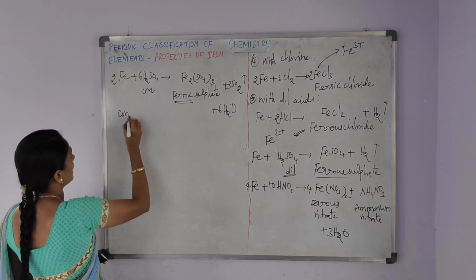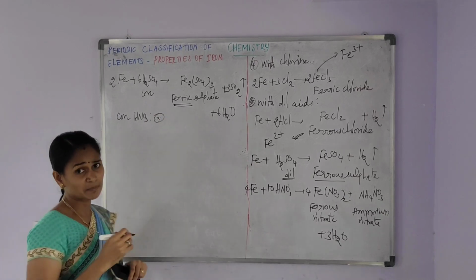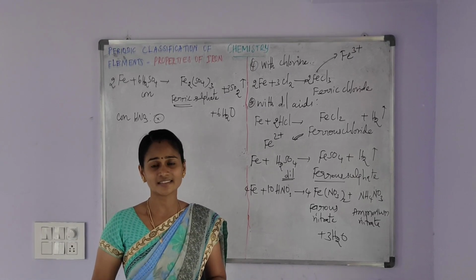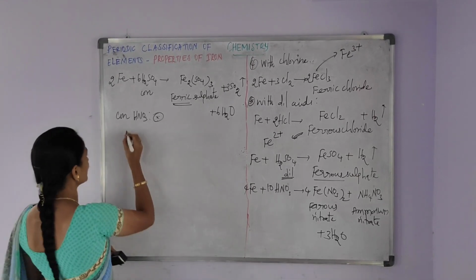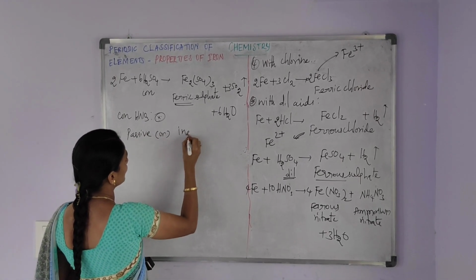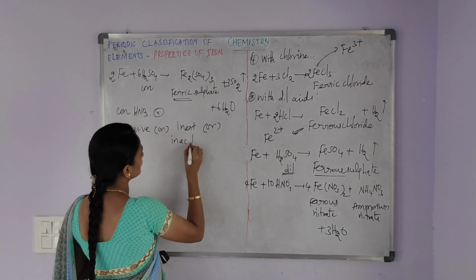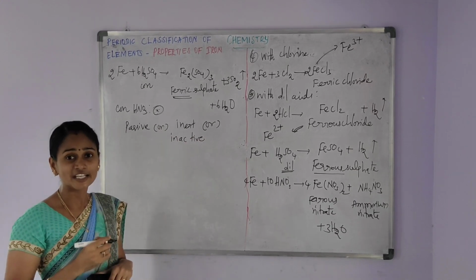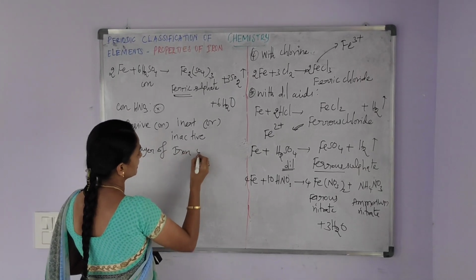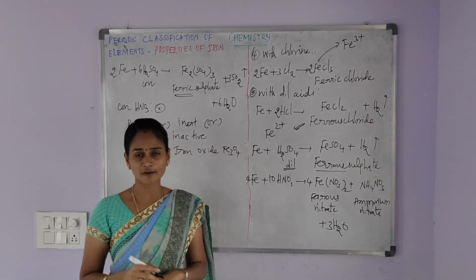The next one is iron with concentrated nitric acid, the most important one. When iron is dipped in concentrated nitric acid, it becomes chemically passive, inert or inactive. It is due to the formation of a layer of iron oxide, that is Fe3O4, on the surface of the iron.